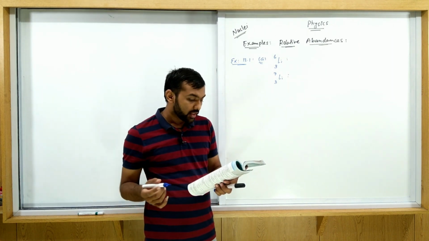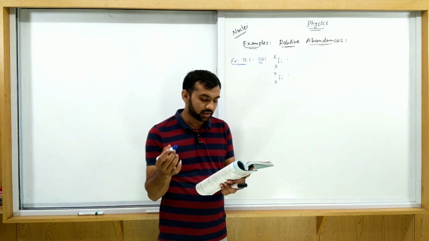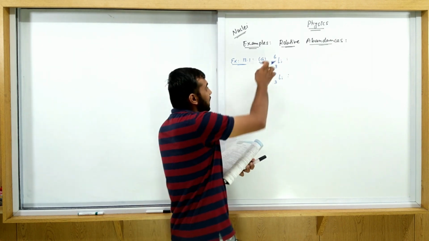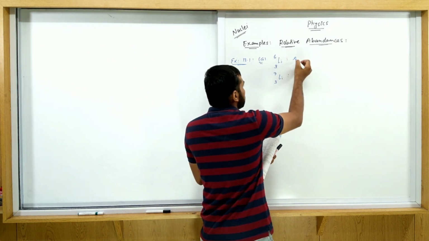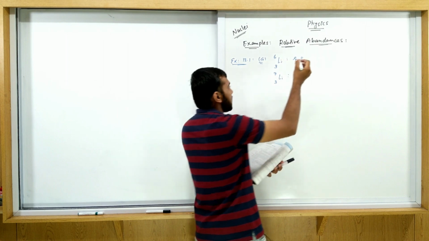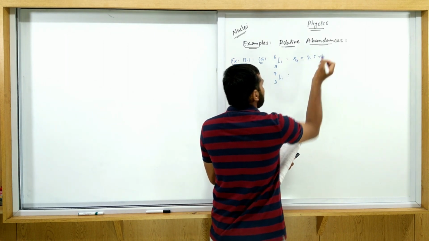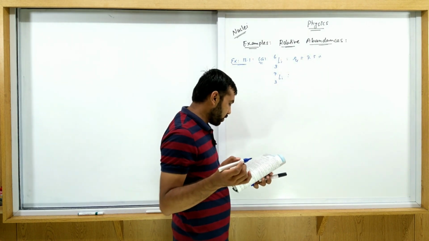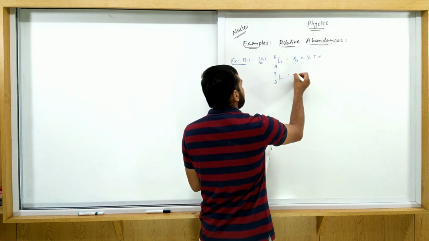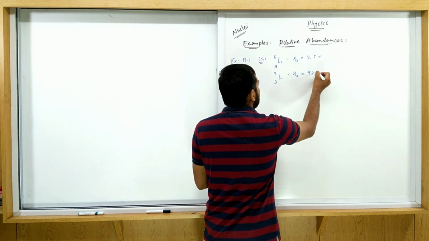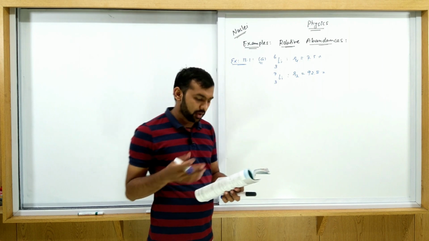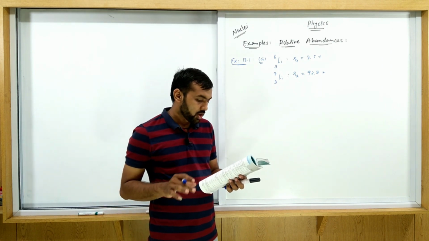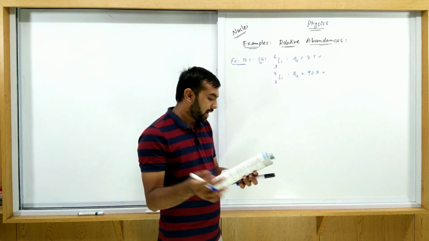Their abundances are 7.5% and 92.5%. Let's consider the first one and the second one. So R1 is equal to 7.5%, and R2 is equal to 92.5%, as given in the statement. These two isotopes have their masses.